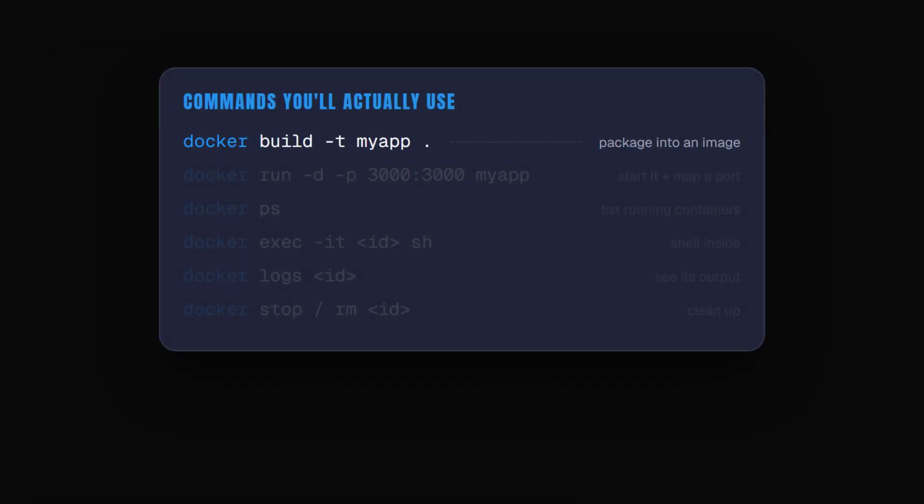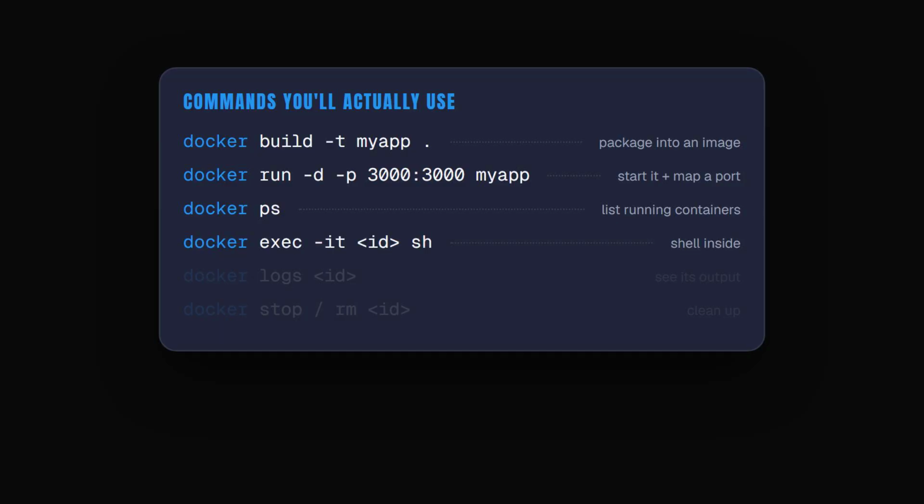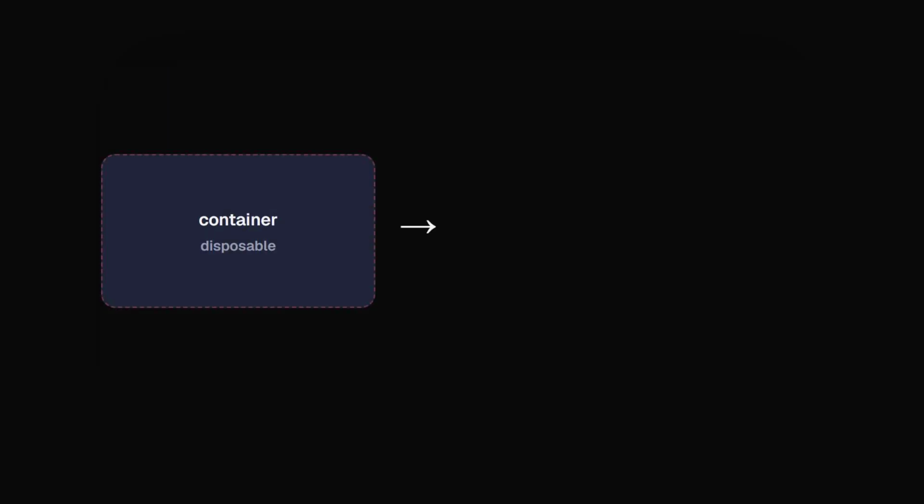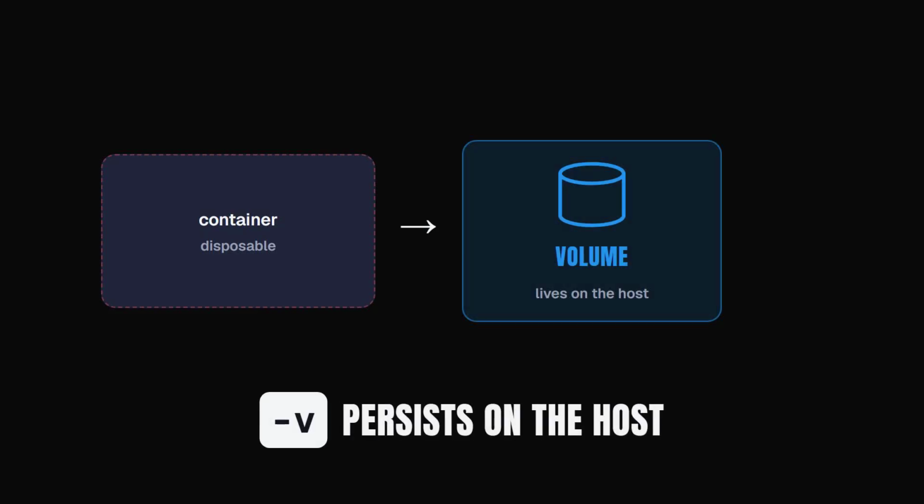Now the commands you'll actually use: docker build bakes the image, docker run starts a container from it. Add a port mapping, and you can reach it in your browser. docker ps lists what's running, docker exec drops you into a shell inside, docker logs shows its output, and docker stop and docker rm clean up. Containers are disposable, so anything you need to keep, like a database, goes in a volume. It lives on the host and outlives the container.